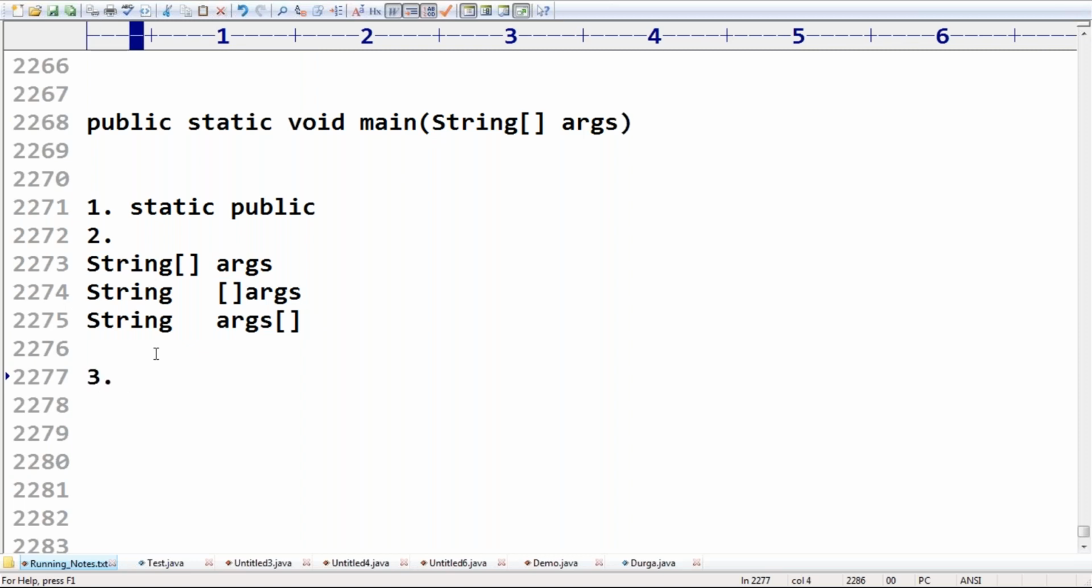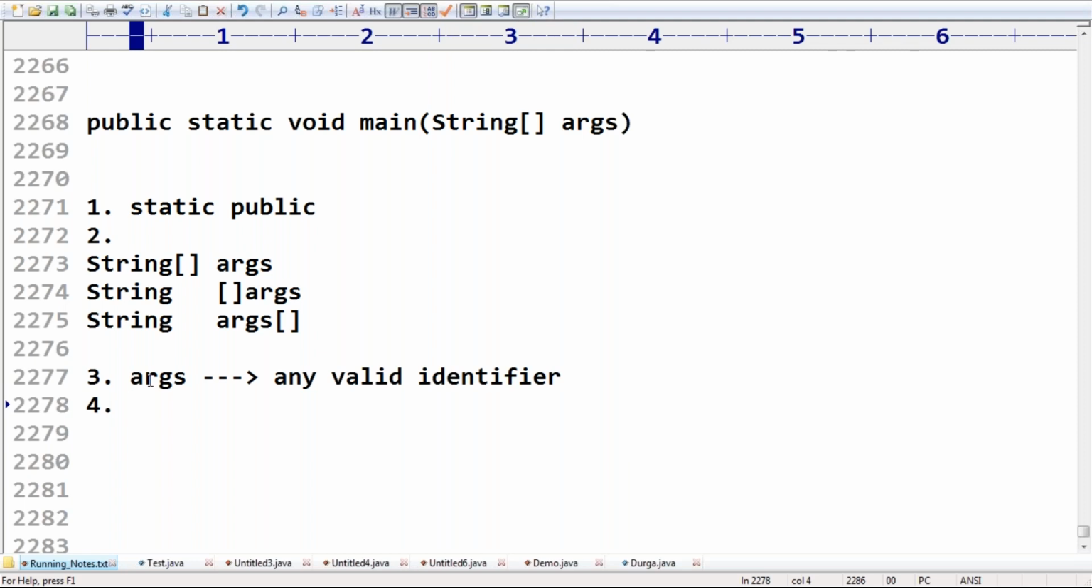Next, the third one, sir. Instead of args, you can use any name, xyz, because it is just the name of the variable. So instead of args, we can take any valid identifier. No problem.